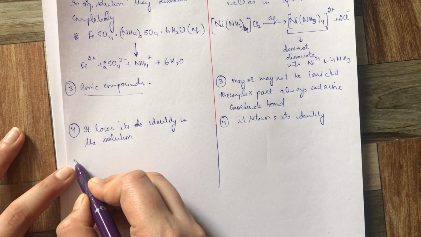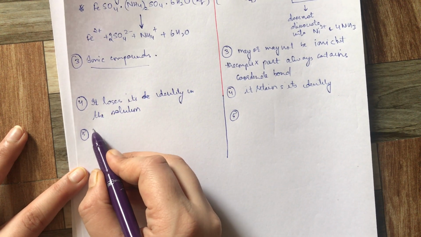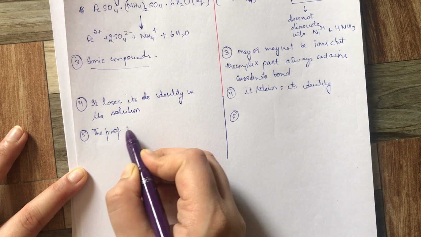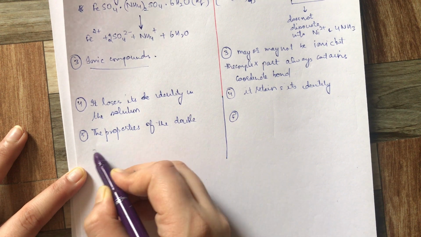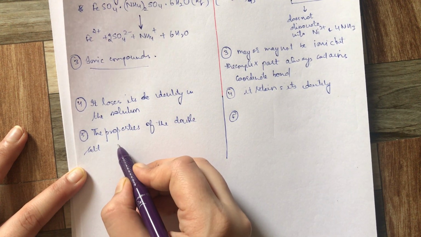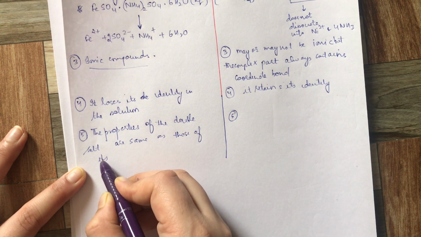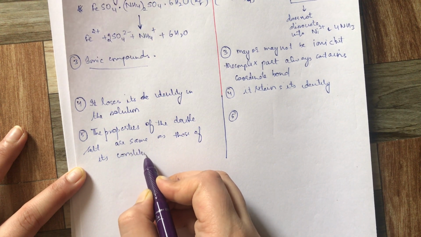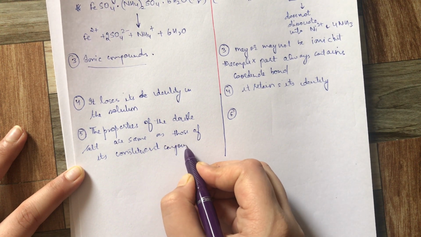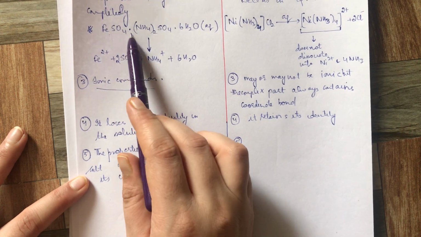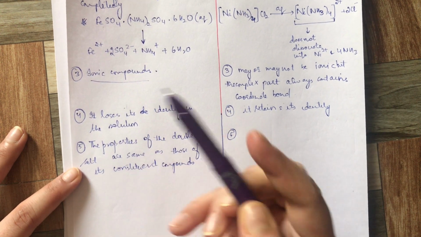Next, the last important point is the properties. The properties of a double salt are the same as those of its constituent compounds. Whatever properties FeSO4 independently shows, the same it will show in the case of Mohr salt.